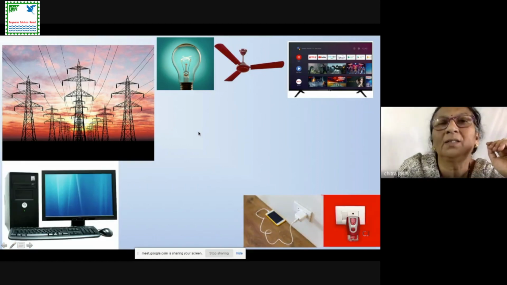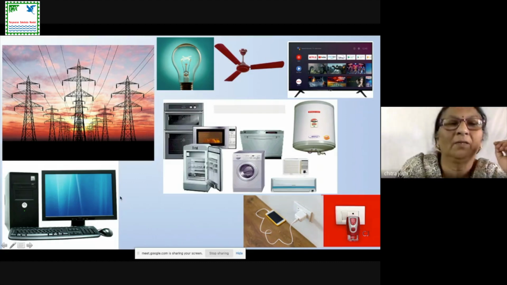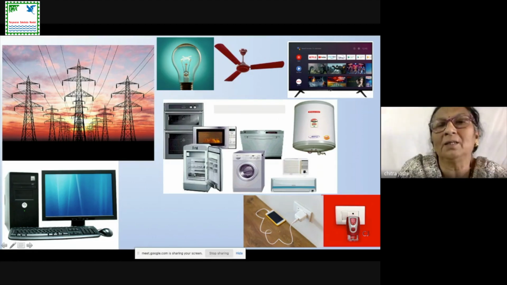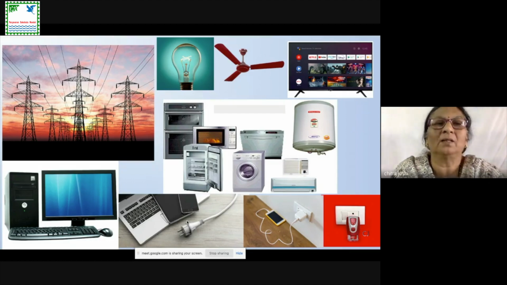This electricity we are using carelessly nowadays. We require electricity in all equipment, say a computer, fan, bulb, geyser, washing machine, AC, fridge, oven, mobile charger, and whatnot. Everywhere we are using electricity. The consumption of electricity is very large, so a continuous supply is required.